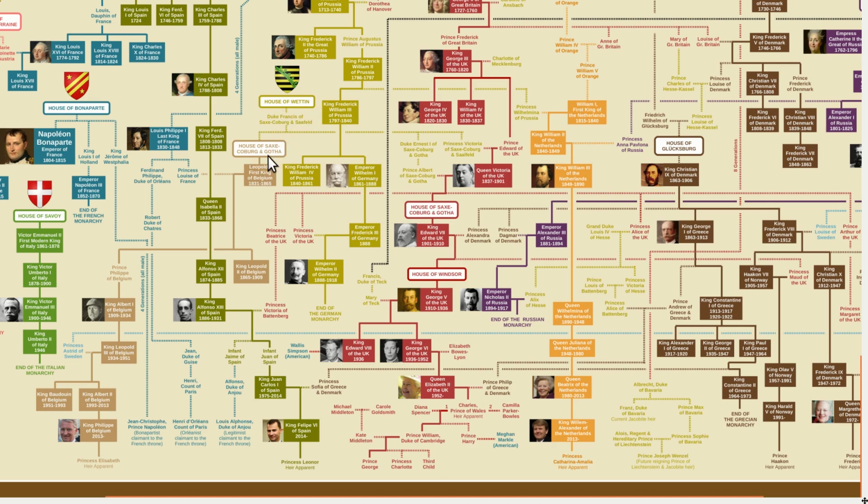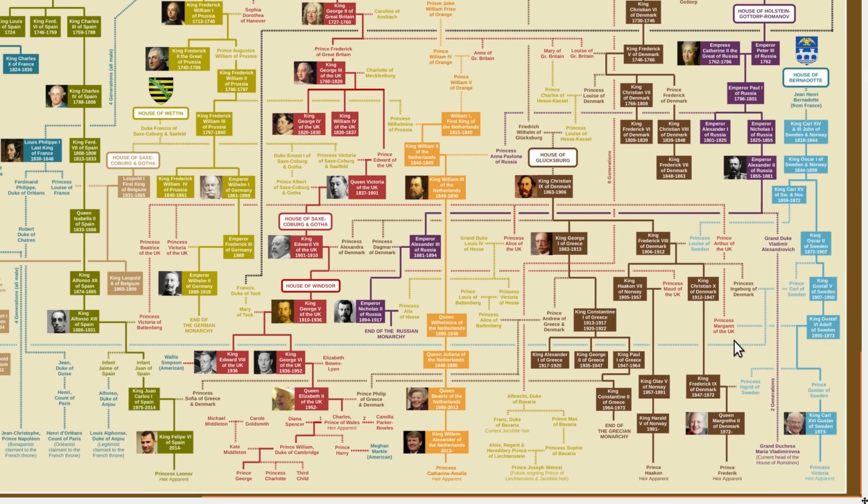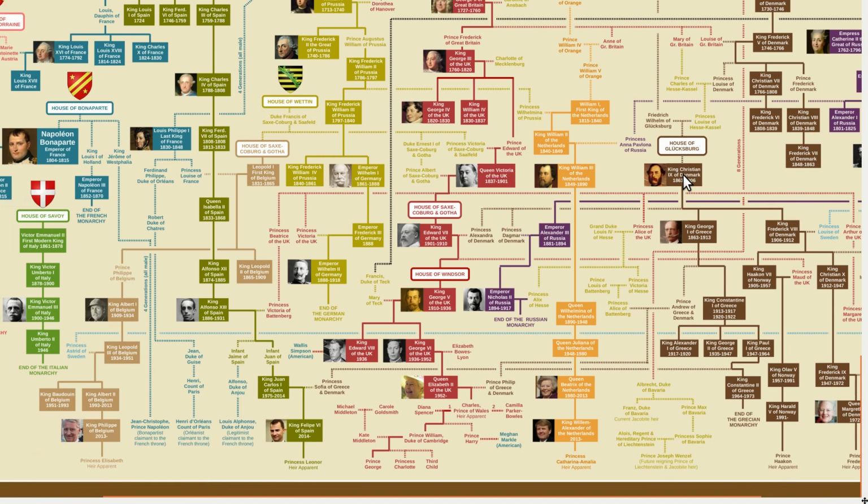But they actually have a closer connection because King Philippe has a grandmother who was a princess of Sweden. And if we go over here and look, that princess of Sweden had a Danish mother who was a descendant of King Christian IX of Denmark, who we already said was also an ancestor of Queen Elizabeth. So through that connection, it actually makes these two individuals a little closer. It makes them third cousins once removed.